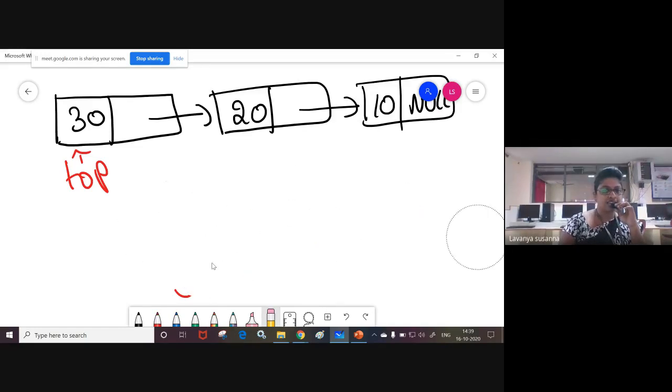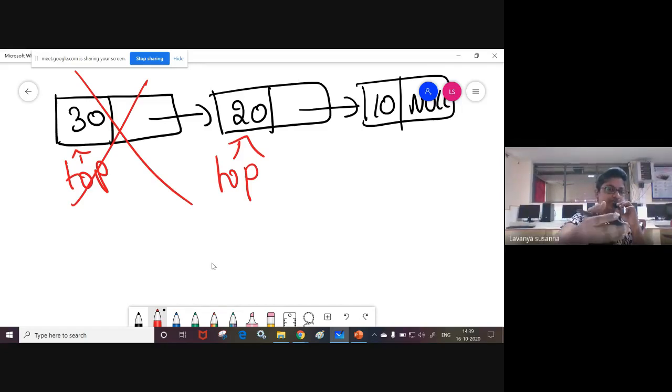Now here, what is the last inserted node? 30 must be deleted. If you want to delete 30, after deleting 30, top must point to which node? 20, right? Here you are deleting the first node.